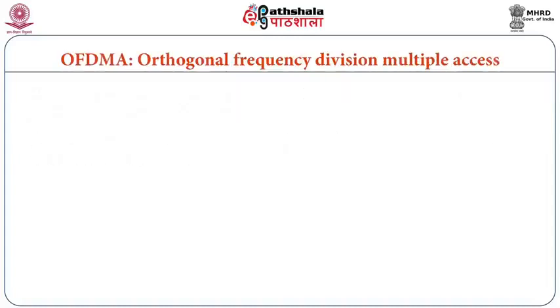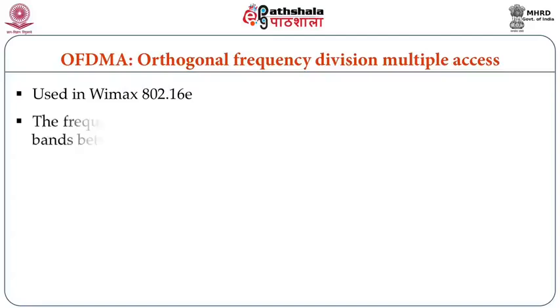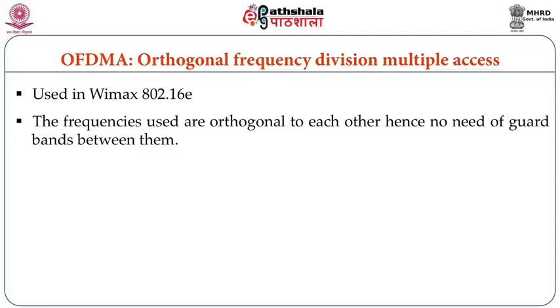There is another variant of FDMA which is known as orthogonal frequency division multiple access, used in WiMAX 802.16e. That is, the frequencies used are orthogonal to each other. What is meant by orthogonal? 90 degrees to each other, hence no need for guard bands between them. Very popularly known as OFDM. And the important feature is that guard bands are not required because in no case will these frequencies interfere with each other, as they are orthogonal to each other.